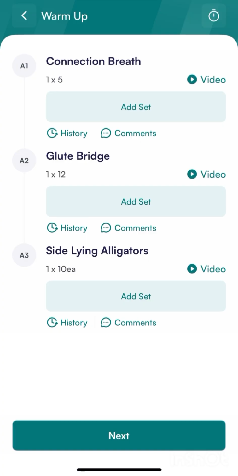We have a warm-up section that you'll go through once. These are mobility drills. Then you'll have, depending on the day, core and strength exercises in circuits, and then you'll finish with a cool down.